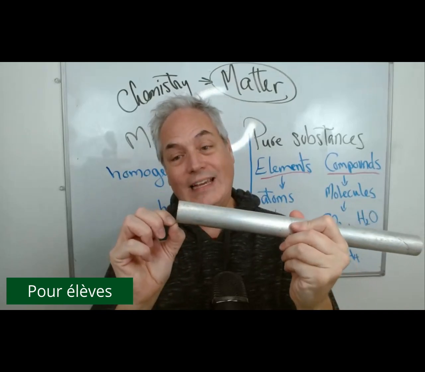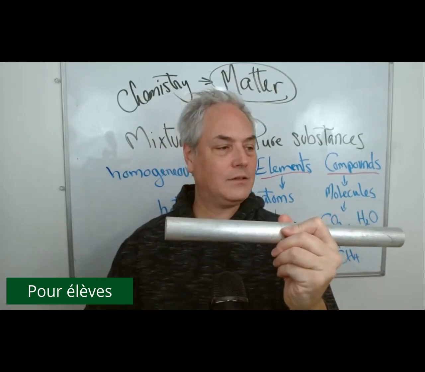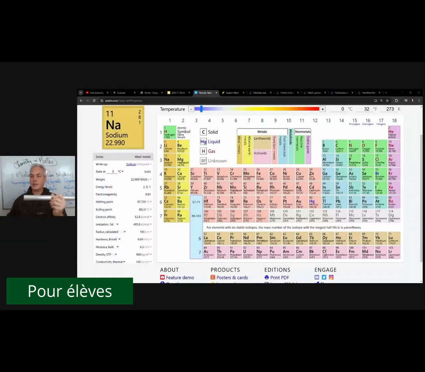And here we can identify it on the periodic table. Aluminum is right here. As you can see in the upper left corner, aluminum has some specific information about it. The second one I'm going to show you is copper right here. Copper has its individual space on the periodic table with specific information and characteristics.